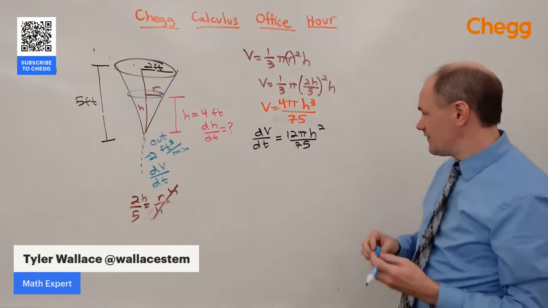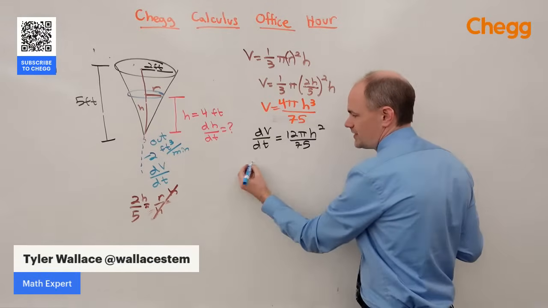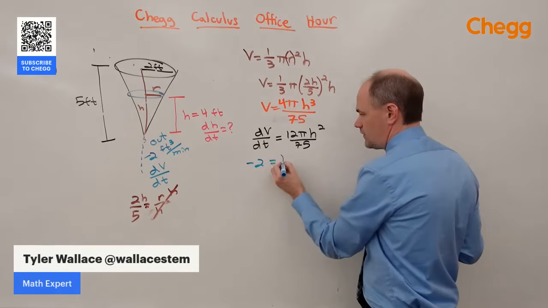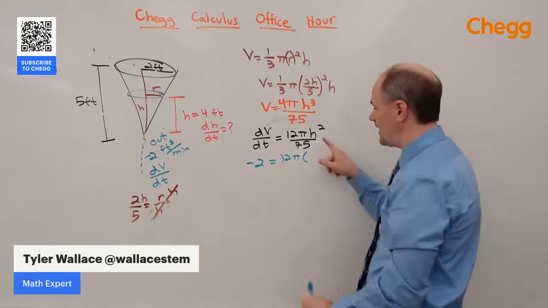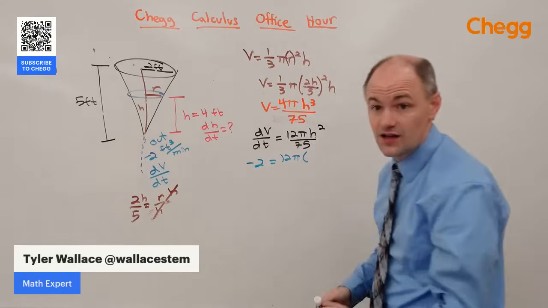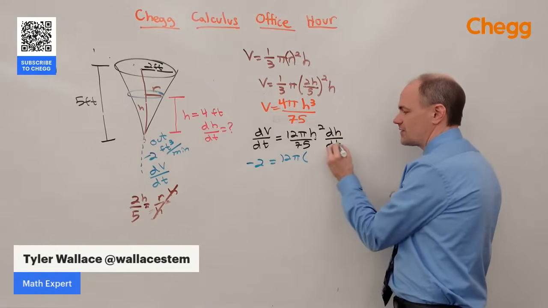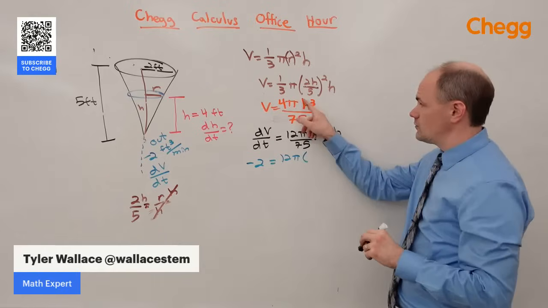And then plugging in everything we know, the change in volume is -2 cubic feet per minute. Then we've got 12 pi times the height. And now we're talking about the height we're interested in. Ooh, did you notice my mistake? The derivative of the height. I didn't multiply by the derivative of height with respect to time. Chain rule.